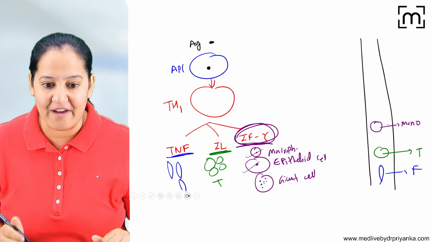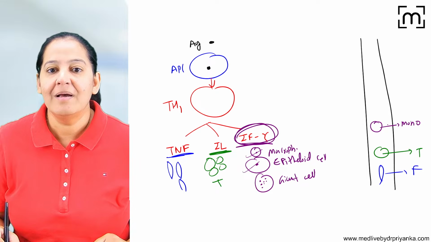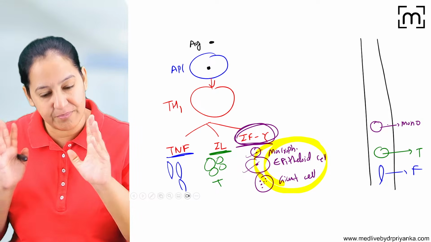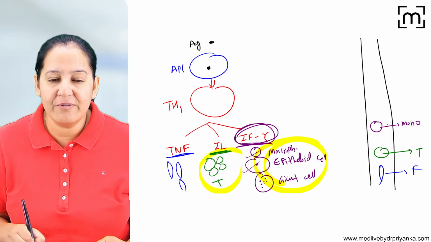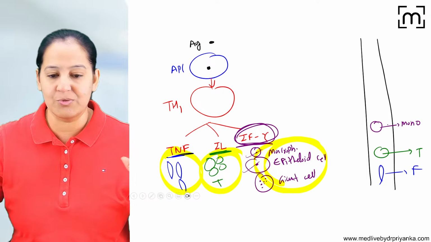So how many cells do we have at the end? We have 3 types of cells. Epithelioid cells and giant cells are considered one only. Epithelioid and giant cells form the center of the granuloma. The T lymphocytes form the middle zone of the granuloma. And the fibroblasts will form the outermost zone of the granuloma.